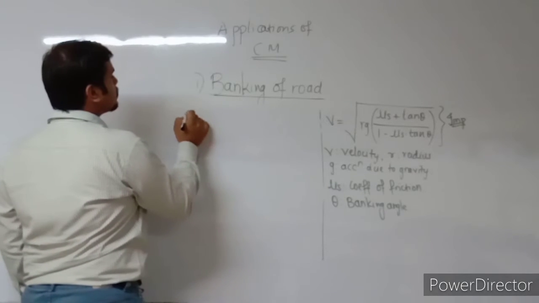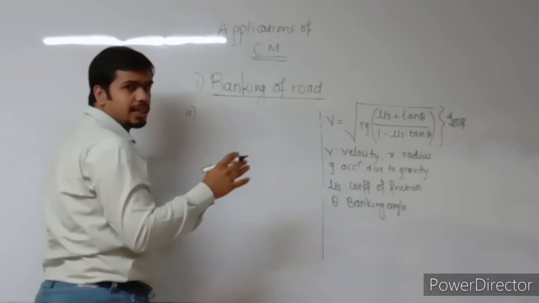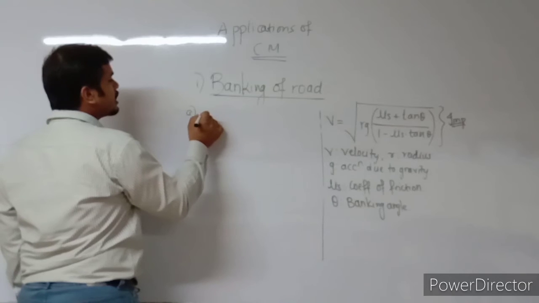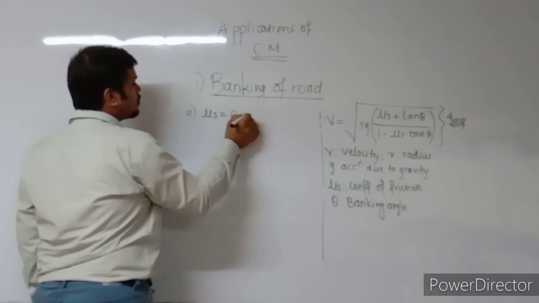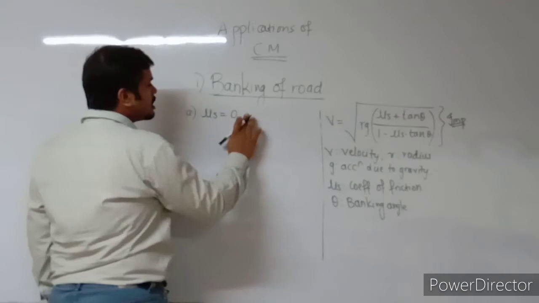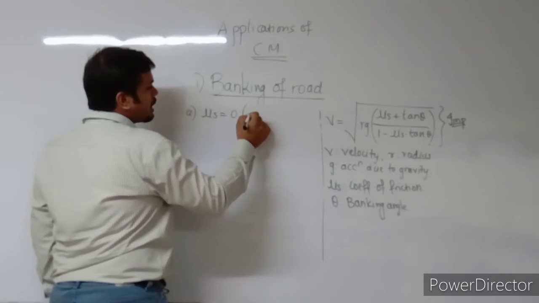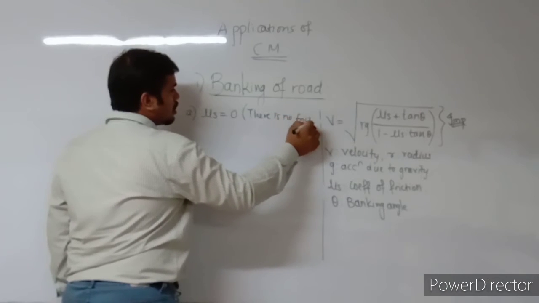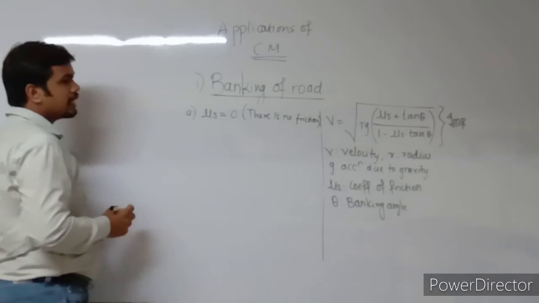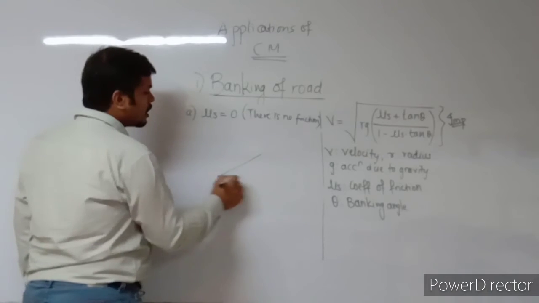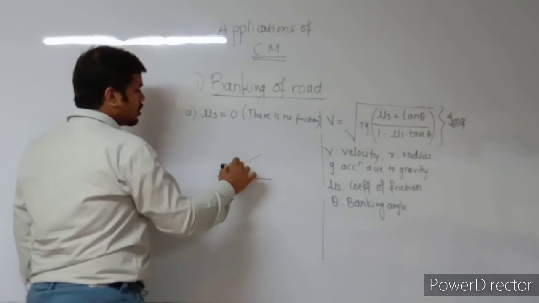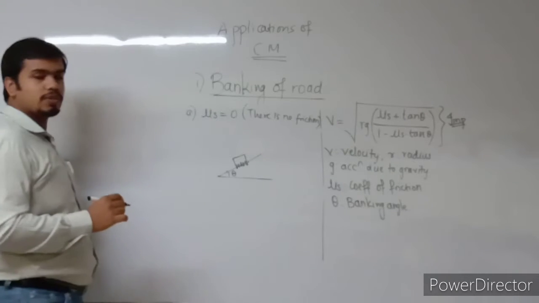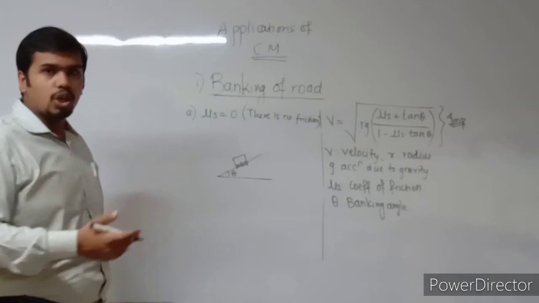In both the conditions we are going to discuss the formula for maximum velocity. The first condition is if mu s is 0. What does this mean? Mu s is 0 implies that there is no friction. That is, whenever a car or a vehicle is traveling over this banked road, there is no friction involved between the tires of the car or the bike and the road.